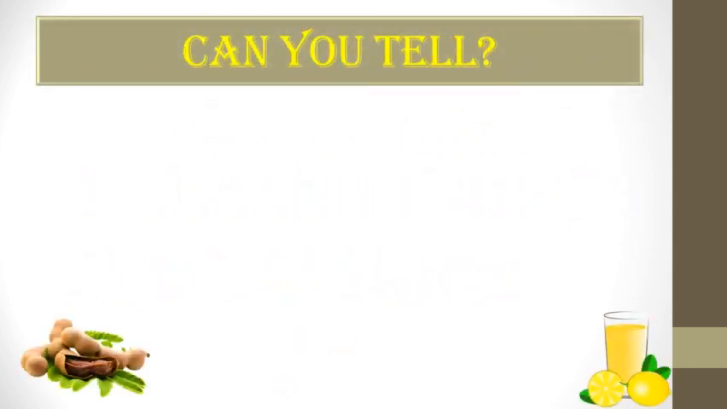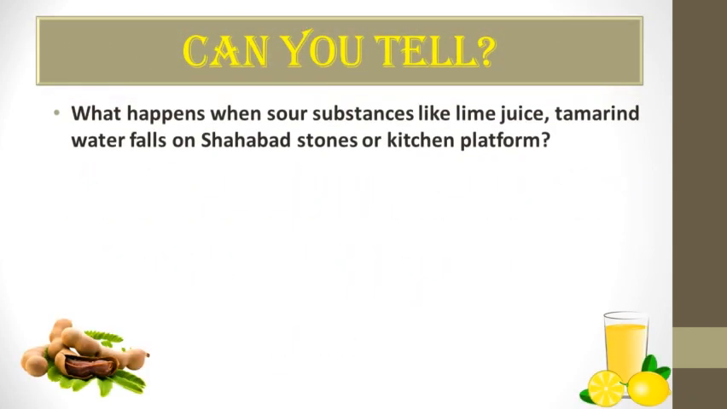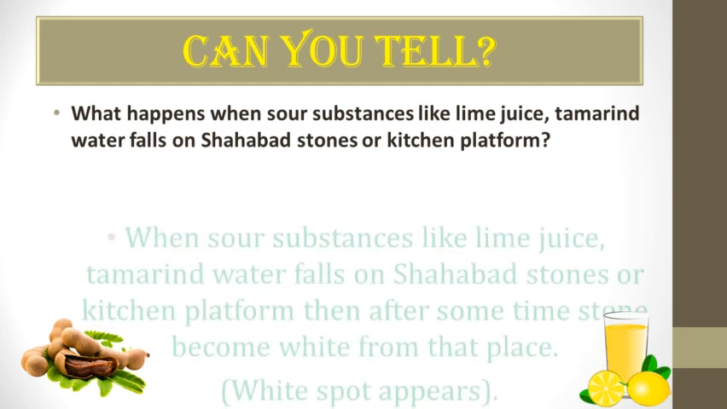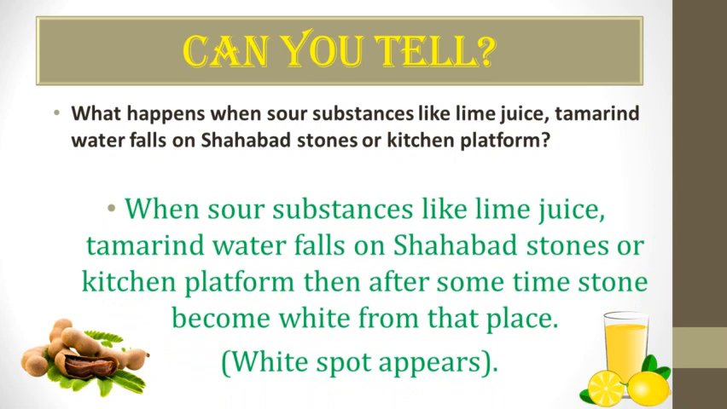Let's see some questions first. What happens when sour substances like lime juice and tamarind water fall on Shahbaz stones or the kitchen platform? After some time, the stone becomes white from that place. So why does this happen?